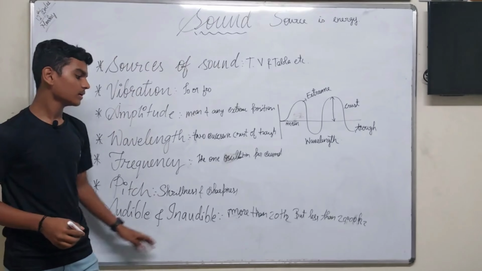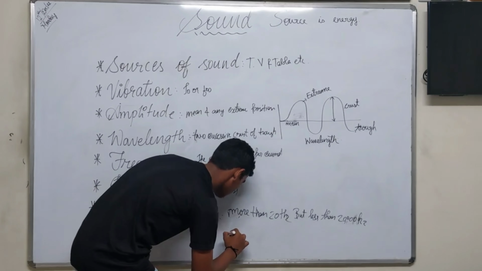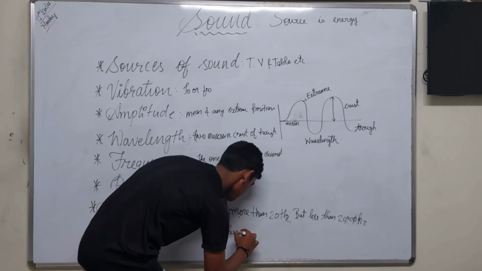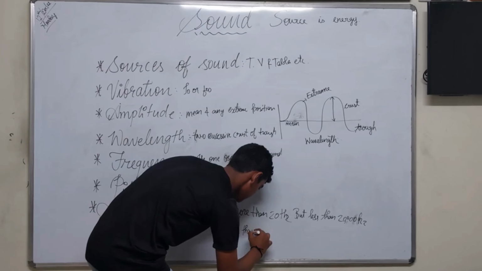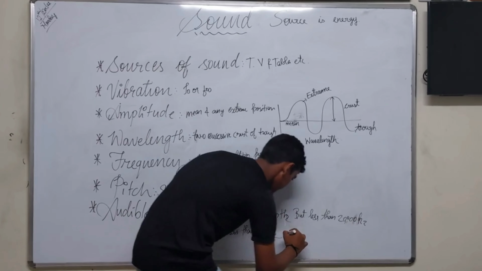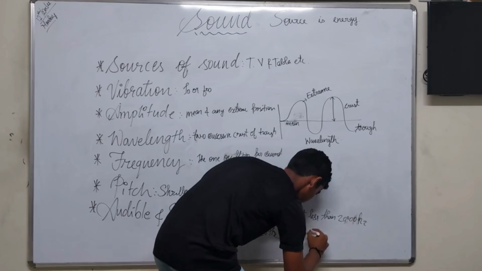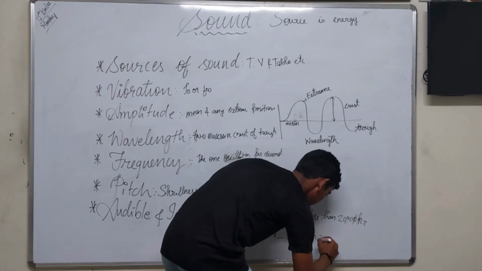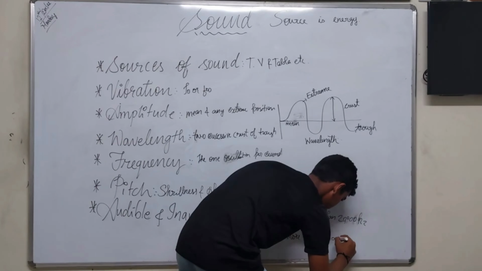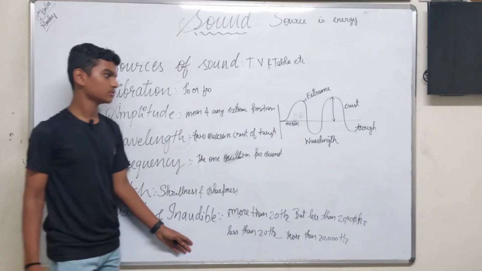Inaudible sounds are less than 20 Hz or more than 20,000 Hz.